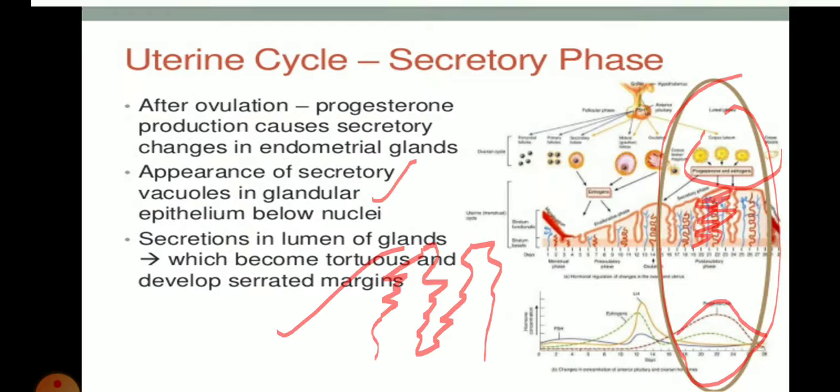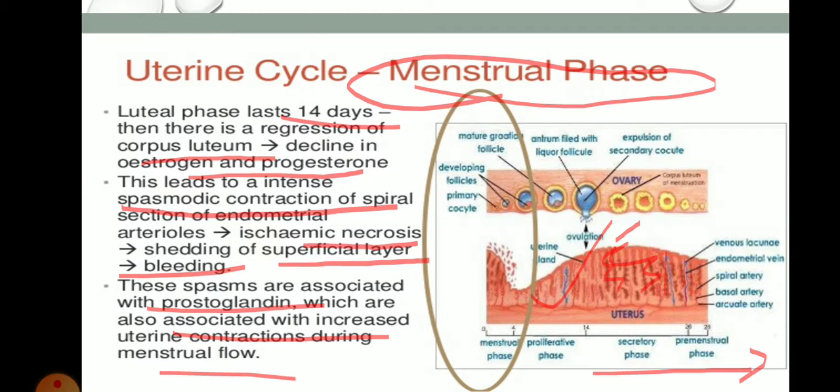You can see in the circle the menstrual phase, but with that you can see developing follicles, the primary oocyte, and developing follicles are again produced here, meaning another cycle is going to start.